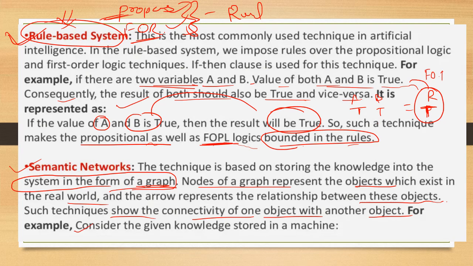Network means one node gets connected to another node. So all the knowledge in the system is represented in the form of a graph.